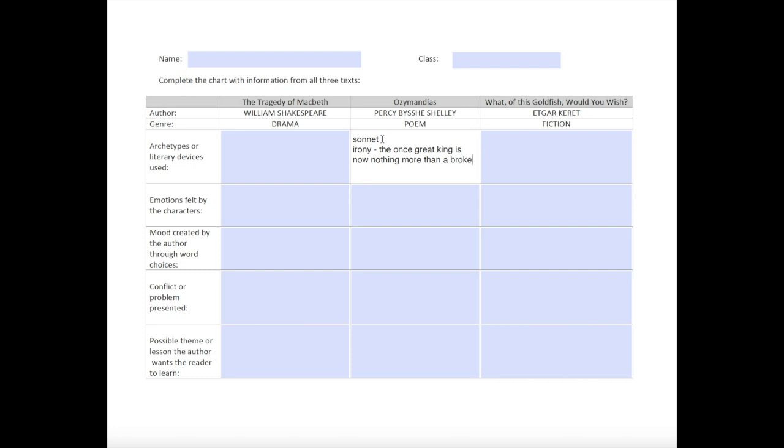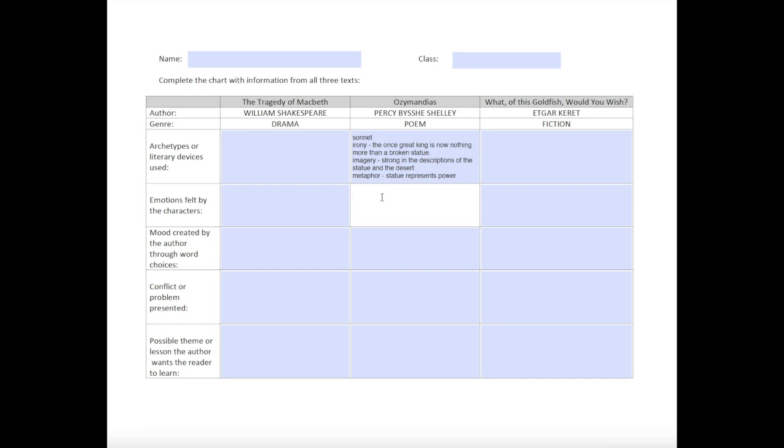He was very descriptive in the imagery that he used regarding the statue and the vast desert. So I want to include that he used strong imagery. Also from my analysis, I know the poet used a metaphor. The broken statue in the desert represents the fact that the king, who was once mighty and powerful, now has nothing.